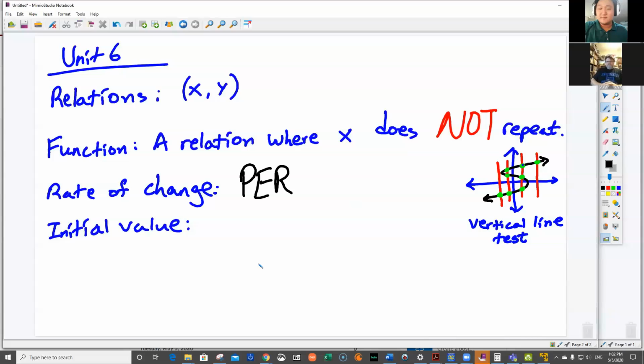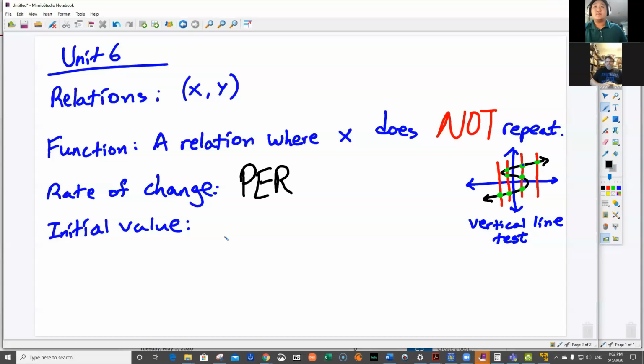Per. Okay, every time I think about this word, I think rate of change, and I love screaming it at you guys, and I love scaring you guys. And those of you who always fall asleep while we teach, it's always fun to see you wake up. Okay, per. You see that word per? The number in front of it is the rate of change.